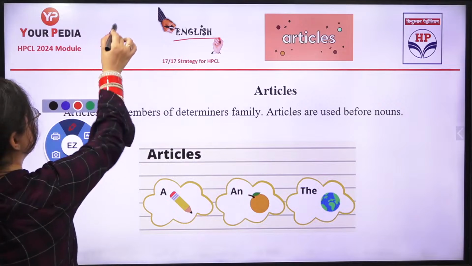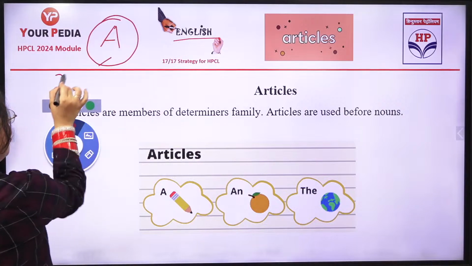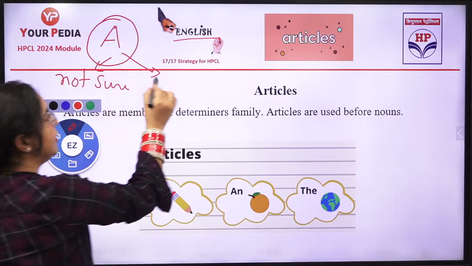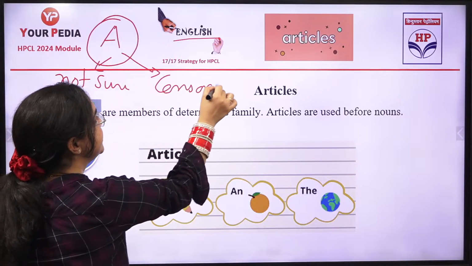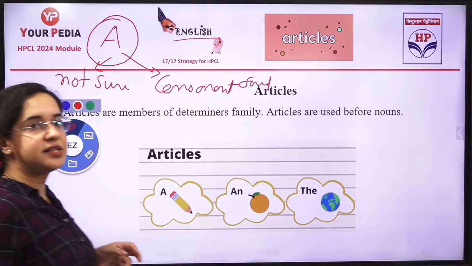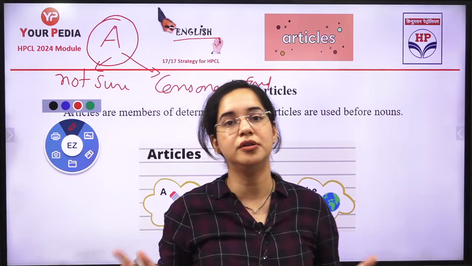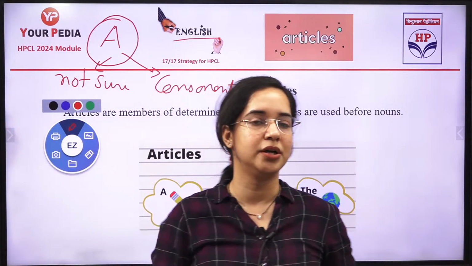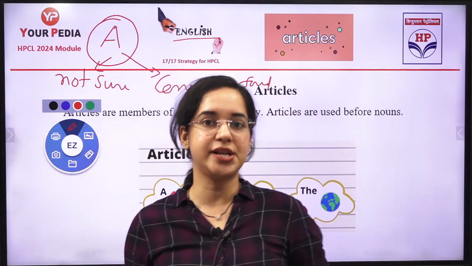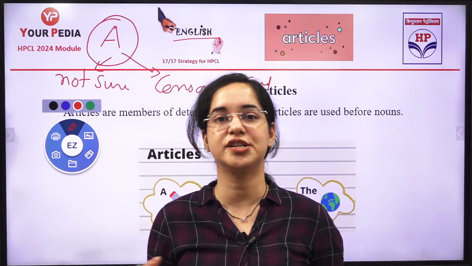Article a is used when you are not sure about something. Second, it is used when the sound is a consonant sound. You remember in the junior classes, can anyone tell me what were the vowels you were learning about? What were the vowels? And then I'll be asking you some questions before we start, just a kind of warm-up.